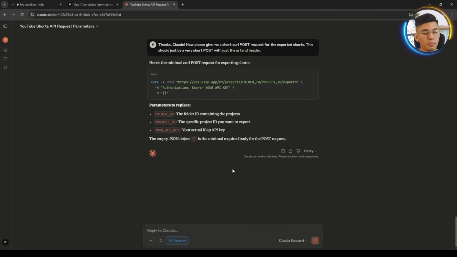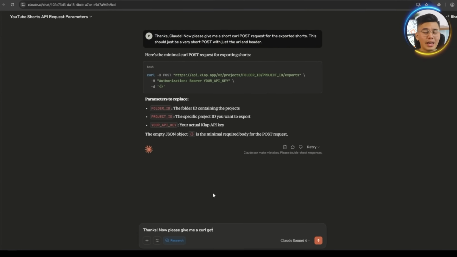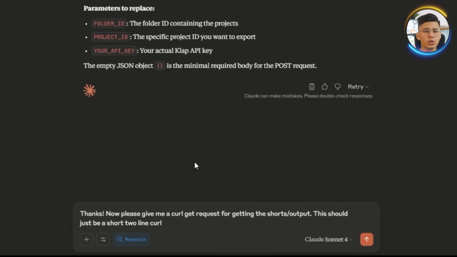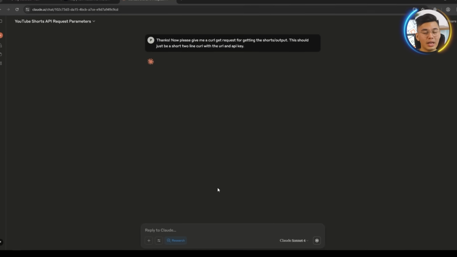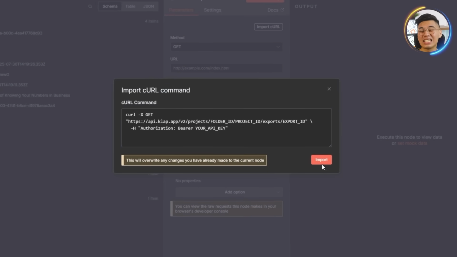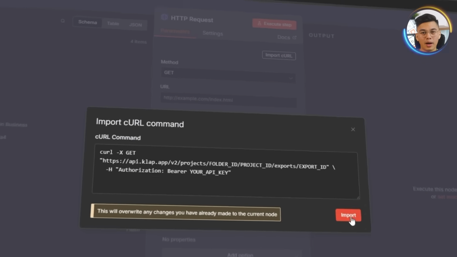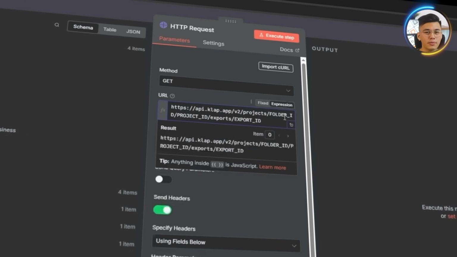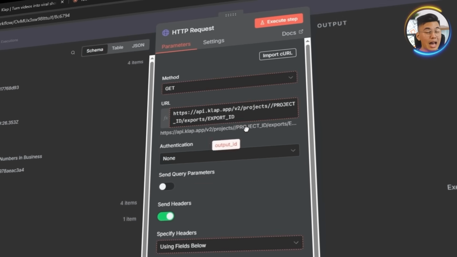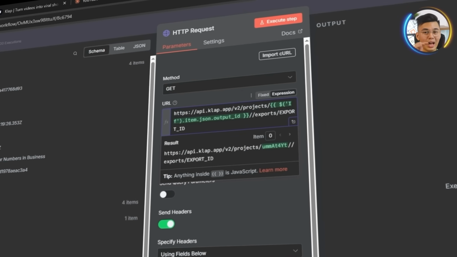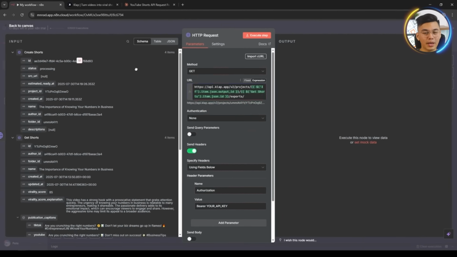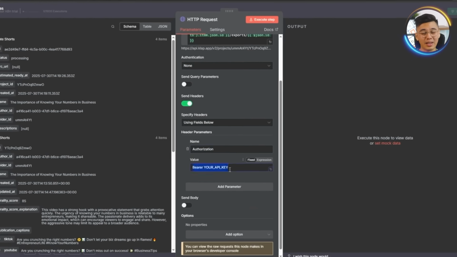Then I head back to Claude and prompt, thanks, now please give me a CURL GET request for getting the shorts/output. This should just be a short 2-line CURL with a URL and API key. After getting the CURL, head back to N8N and paste the CURL command into the CURL command box. Just like before, go to the URL field and click Expressions. Now update the parameters. Change folder ID to the output ID from the if node. Set project ID to the ID from the Create Shorts node and switch Export ID to the ID from Get Shorts. Don't forget to update the API key again.